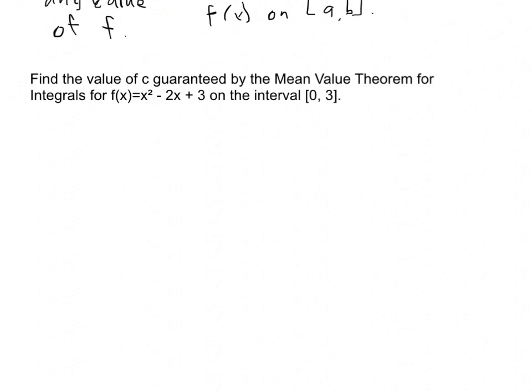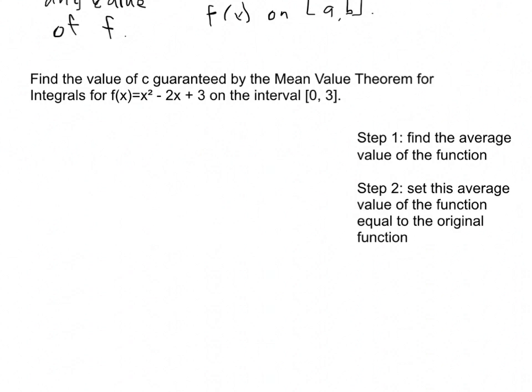So the question being asked is for us to find the value of c guaranteed by the mean value theorem for integrals for the given function on the given interval. I really feel like this is more or less a three-step process, and so over on the side I'm going to outline those three steps and then we'll actually go through it. Step 1 is to find the average value of the function. Step 2 is then to set that average value equal to the function itself. And step 3 is going to be to solve for the value of c.